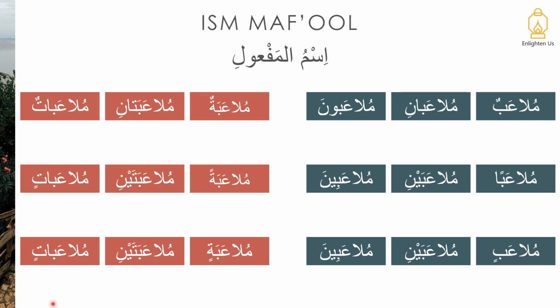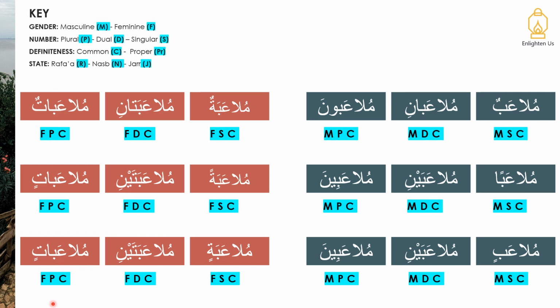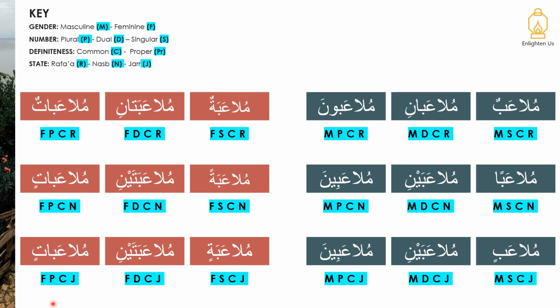And similarly, we are given the different version of the word based on the different characteristic that each ism has. Now let's move on.